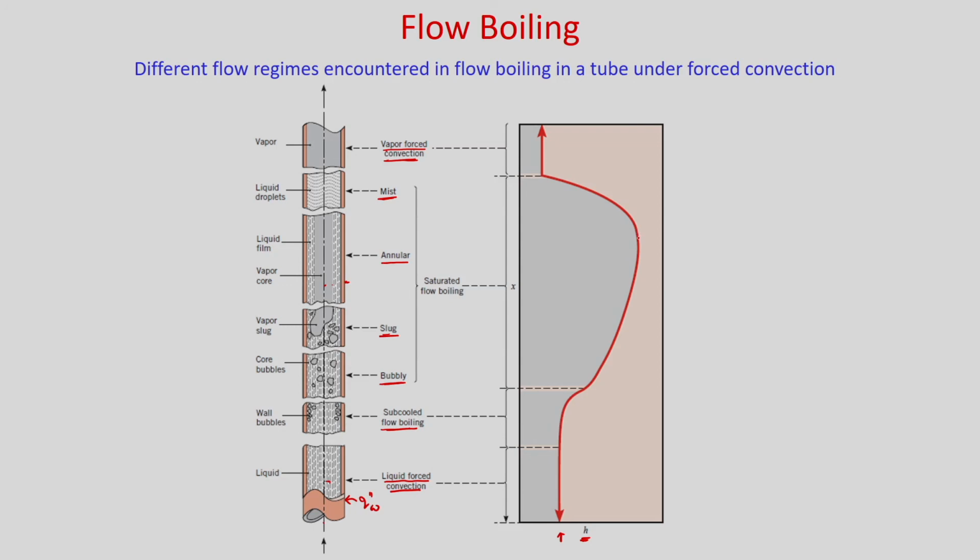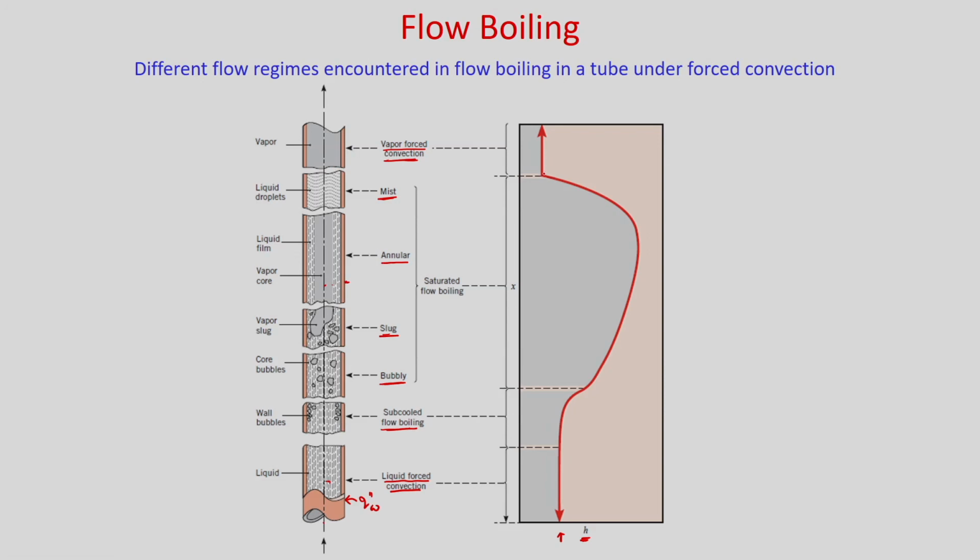Once you go to the mist, slowly your heat transfer coefficient will decrease, and in the vapor core convection you can see that there will be formation of hot spots because there is no liquid. So, obviously low heat transfer will take place.